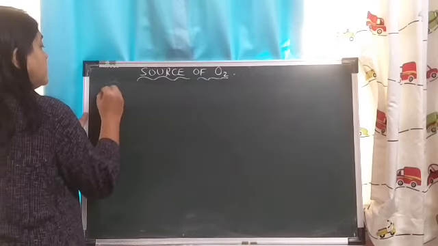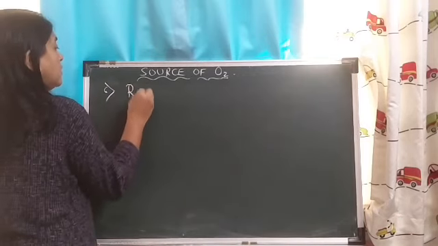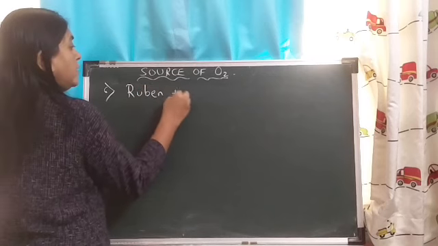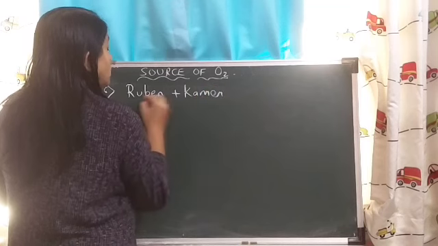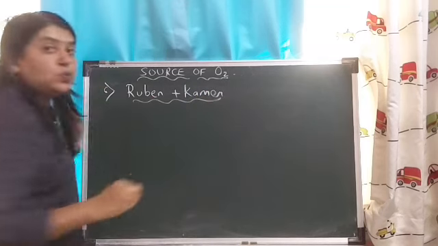So now the sixth scientist, Ruben and Kamen. Now what did Ruben and Kamen do?